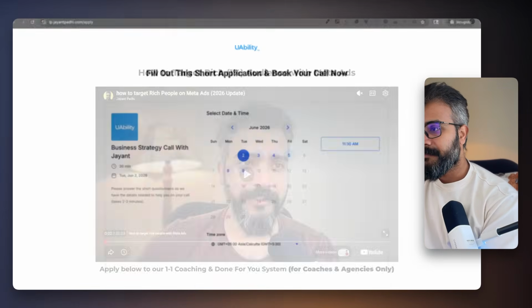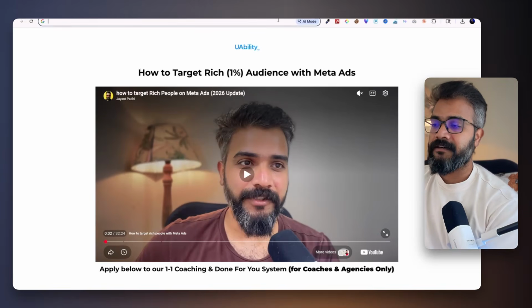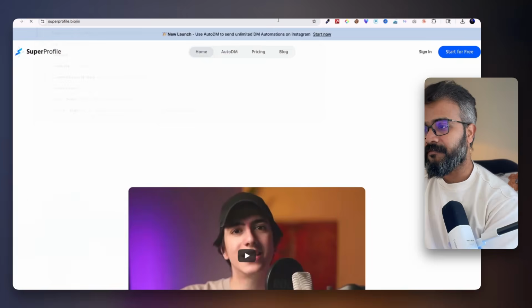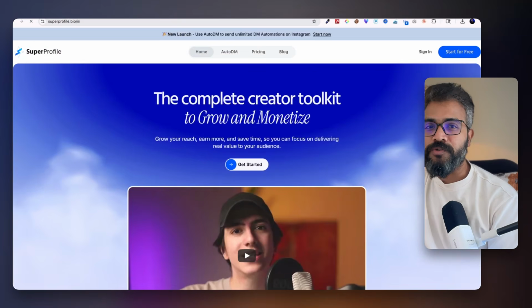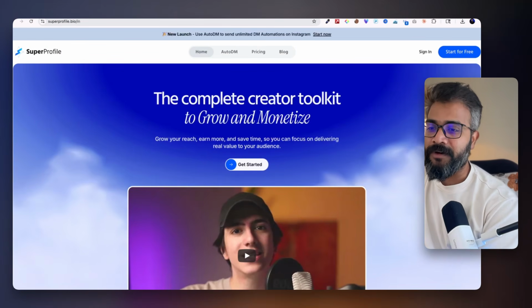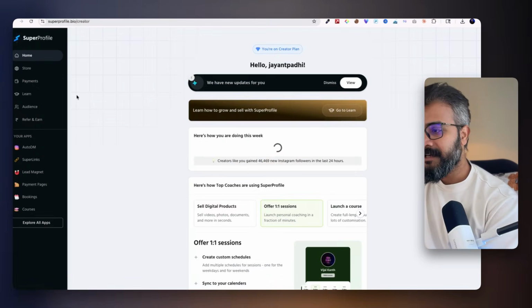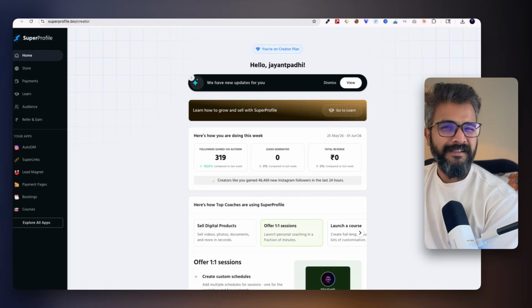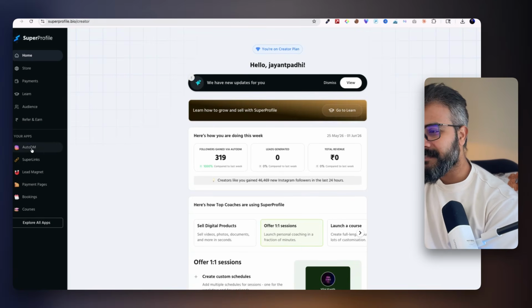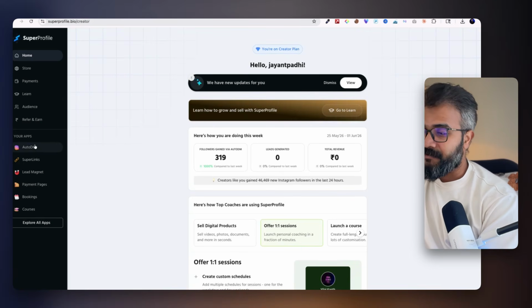Okay. Next, what we need is an Instagram DM automation setup. For that, I use Super Profile. You can use Go High Level. I don't know how to set it up with Go High Level, so I went with Super Profile. I think they charge some 99 rupees in India. Internationally, I have no idea.